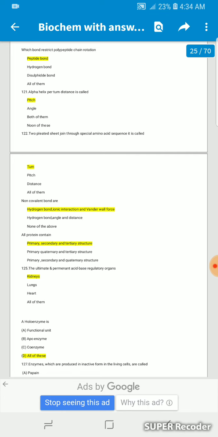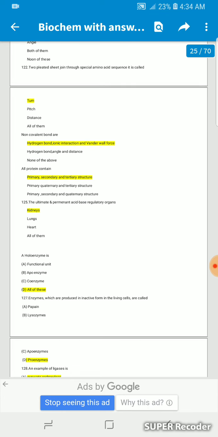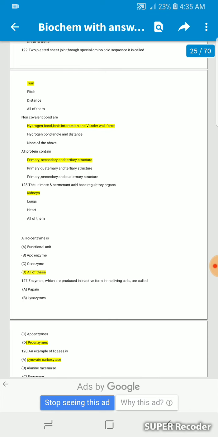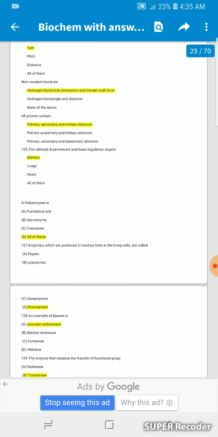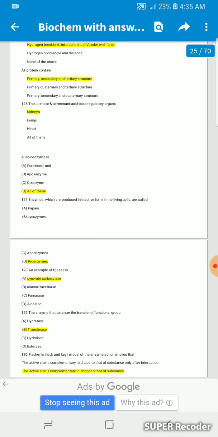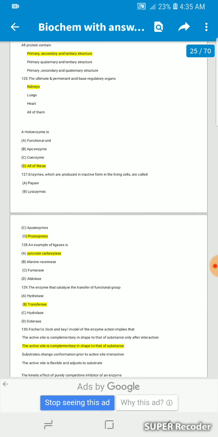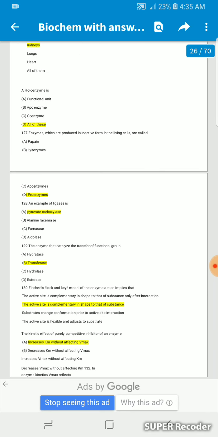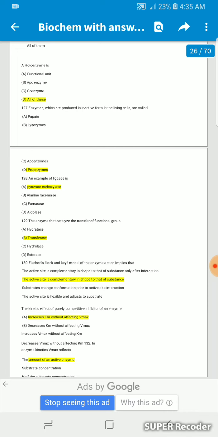Peptide bond. Alpha helix per turn distance is called pitch. Two pleated sheets join through a special amino acid sequence called a turn. Non-covalent bonds are hydrogen bond, ionic interaction, and van der Waals force. All proteins contain primary, secondary, and tertiary structure. The ultimate and permanent acid-base regulatory organs are the kidneys. Holoenzyme is the functional unit: apoenzyme and coenzyme. All of these enzymes which are produced in inactive form in the living cell are called proenzymes.